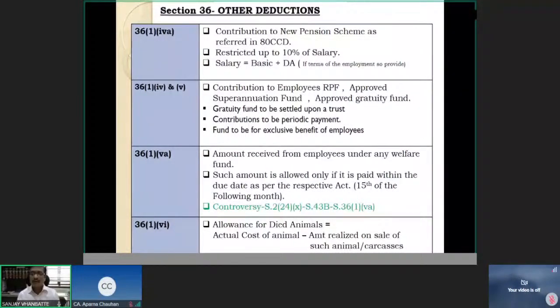You are not entitled to deduction of depreciation. There is no rate of depreciation prescribed for livestock. But livestock also deteriorates. A milching cow will stop giving you milk after some time. A buffalo will happen.